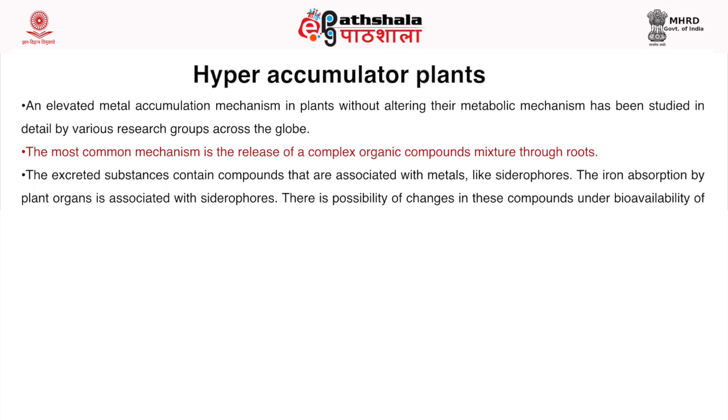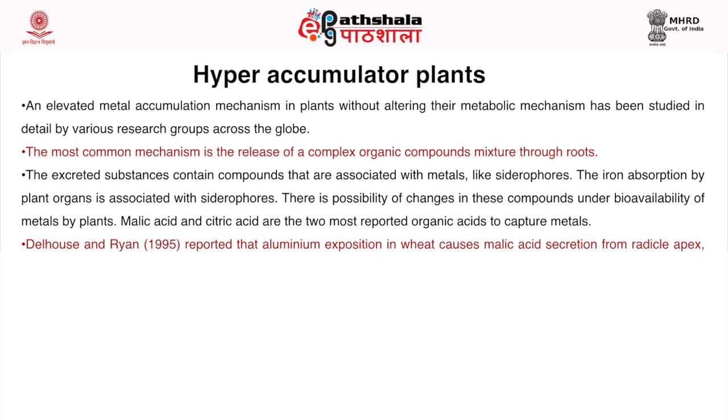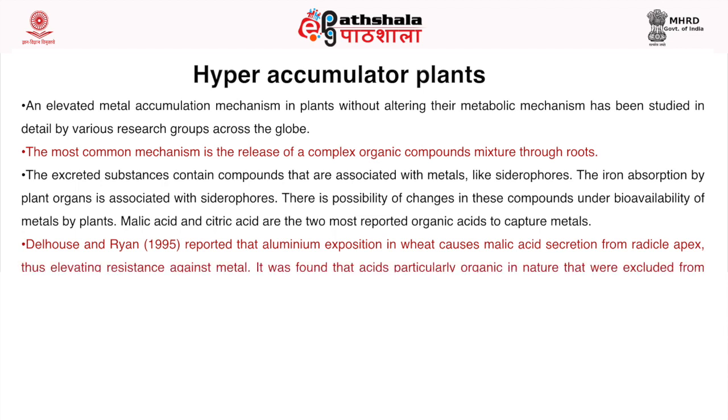The iron absorption by plant organs is associated with siderophores. There is possibility of changes in these compounds under bioavailability of metals by plants. Malic acid and citric acid are the two most reported organic acids to capture metals. Delhaize and Ryan in 1995 reported that aluminum exposure in wheat causes malic acid secretion from the radicle apex, thus elevating